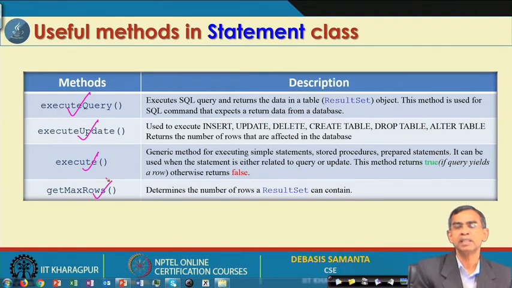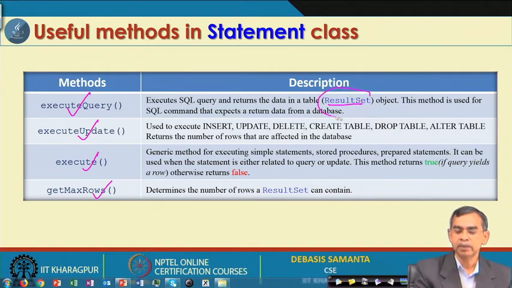Get maximum rows will basically tell, for a statement that is executed, how many rows or results have been changed or updated. On the other hand, execute query basically returns a result set. We will discuss the result set in detail. Basically, if you execute a query, it will return some results.